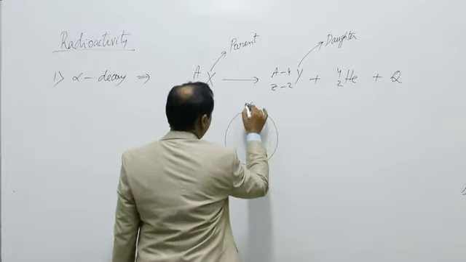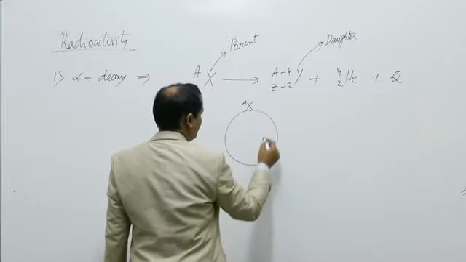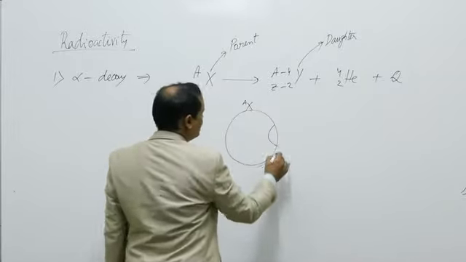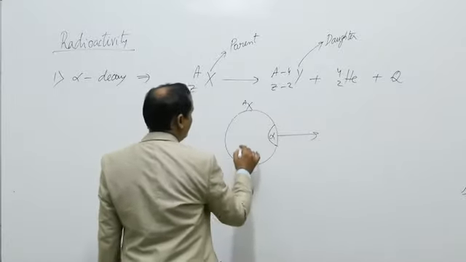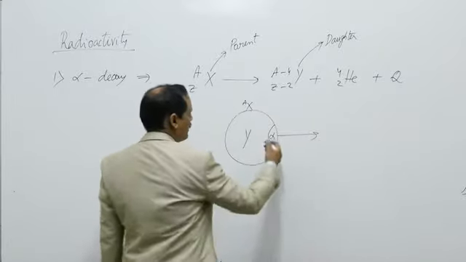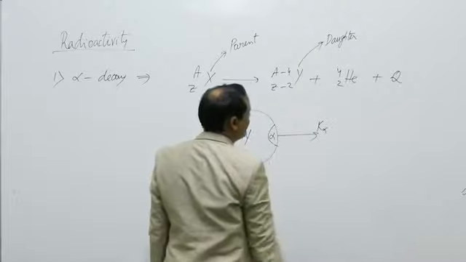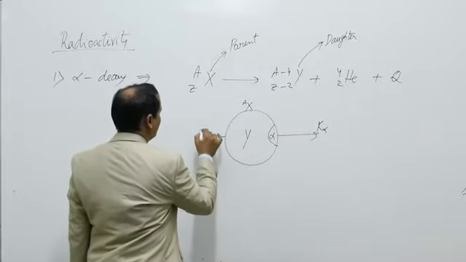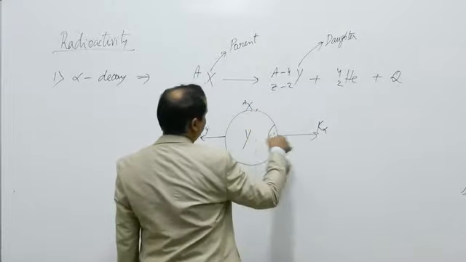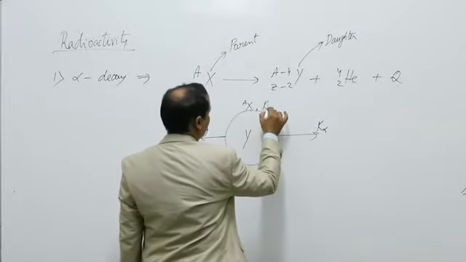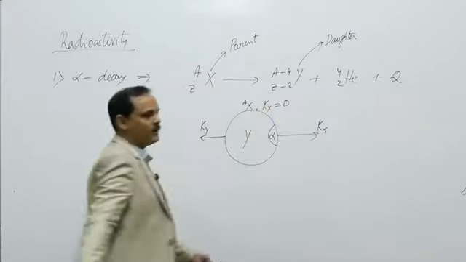Suppose we have an X nucleus, initially at rest, which breaks up into two parts, alpha particle and Y nucleus. Alpha particle goes with kinetic energy K alpha, Y nucleus goes with kinetic energy Ky, and initially the nucleus was at rest, that is Kx is equal to 0.